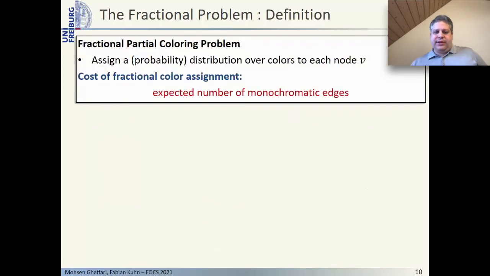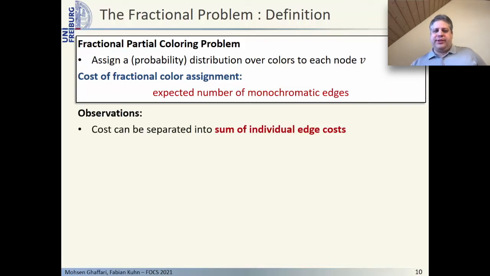We can now define the fractional problem that we are considering. We just assign a probability distribution over colors to each node. We call this a fractional color assignment. And we define the cost of such a fractional color assignment as the expected number of monochromatic edges if every node chooses a color independently according to its distribution over colors.